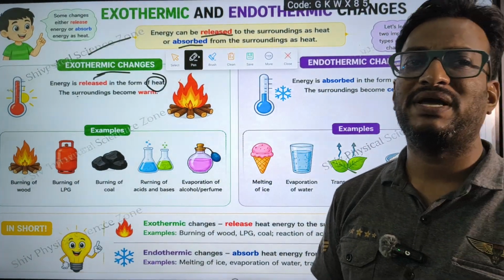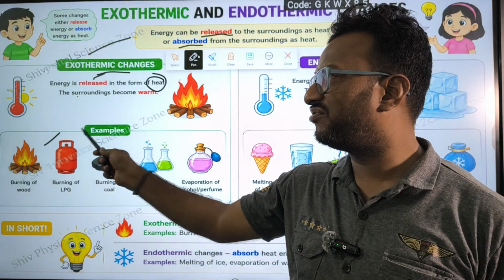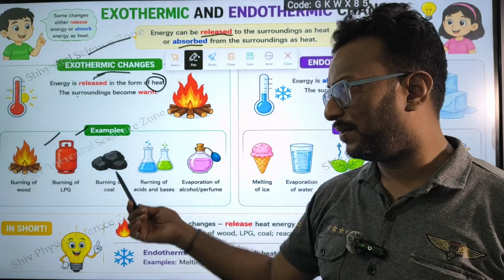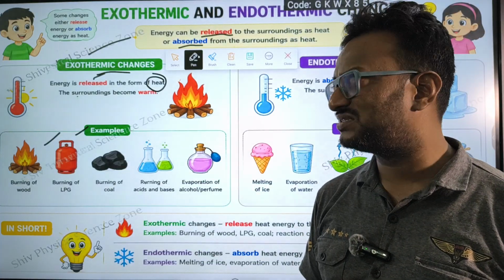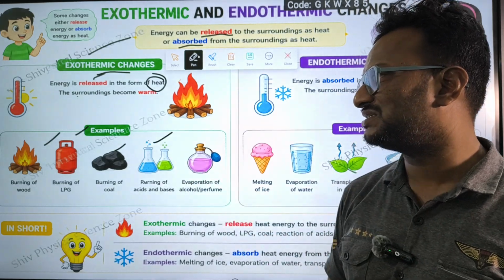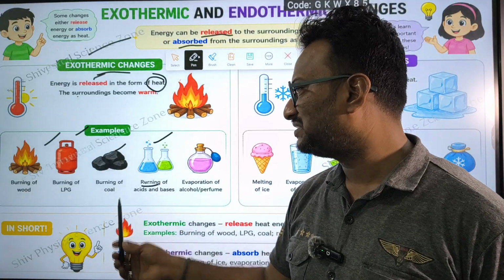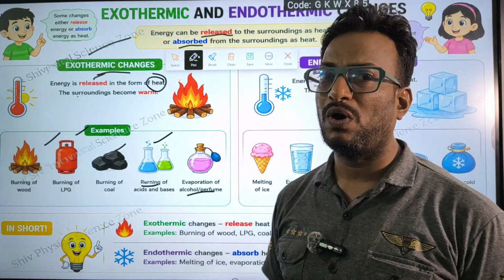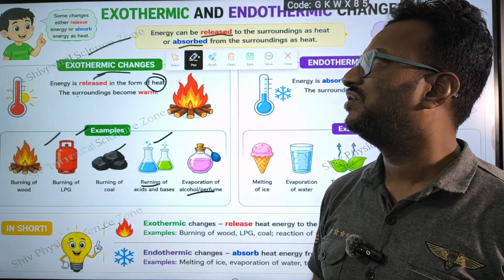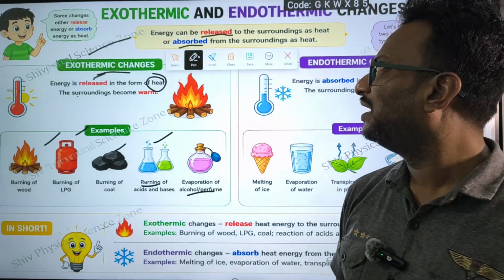Examples of exothermic reactions are burning of wood, burning of LPG, liquefied petroleum gas, burning of coal, mixing of acids and bases, evaporation of alcohol or perfume. These all come under the examples of exothermic changes. In this, the heat is going to be released.